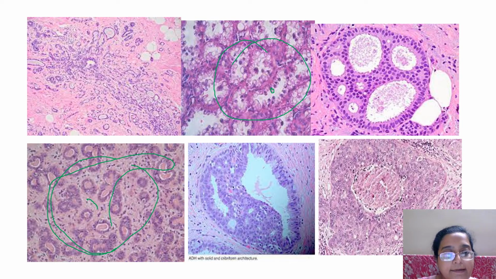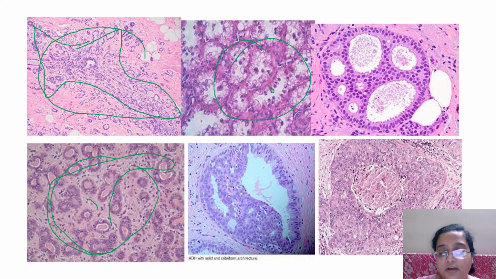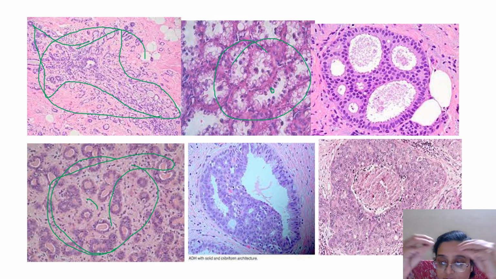Okay, and over here what you see is sclerosing adenosis, where there is a star shaped proliferation due to too much fibrocollagenous tissue, and glands will be proliferating, a starburst kind of a thing will be seen. And this is confused with a carcinoma. Why? Because the glands are closely packed, which is a feature of a carcinoma.